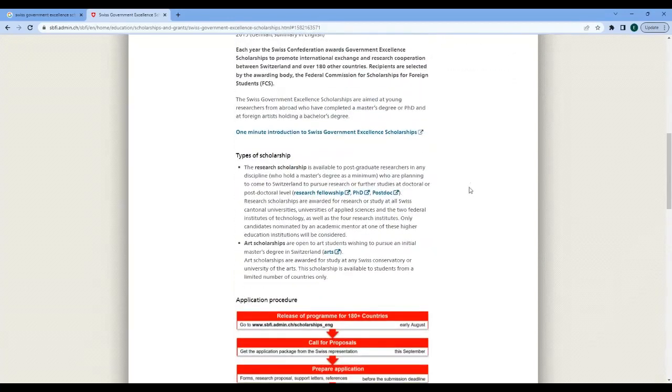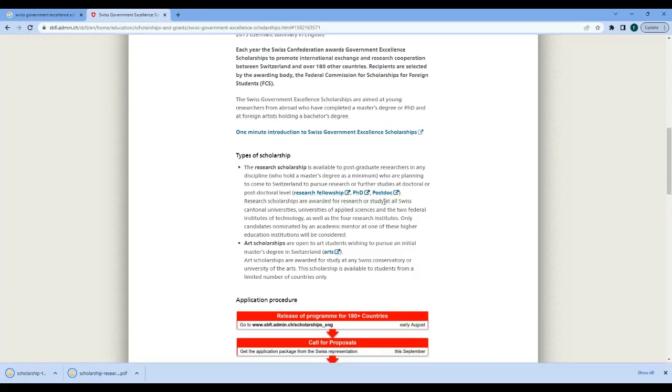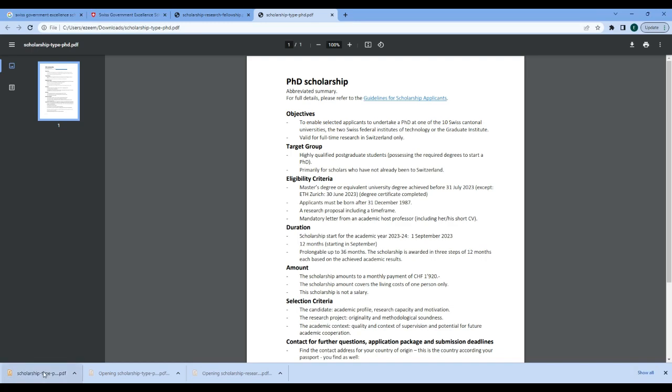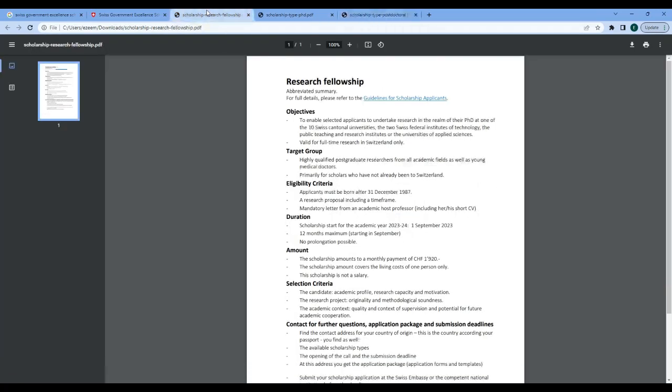Now let's go back to the types of scholarship, and I will expand more on the research fellowship and then the PhD and the postdoc. If you observe, this opens in different documents. I'm going to open all of them right here.